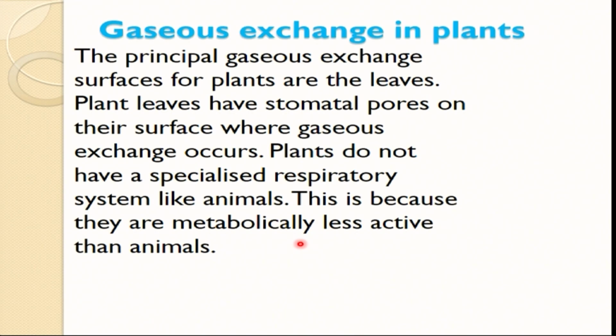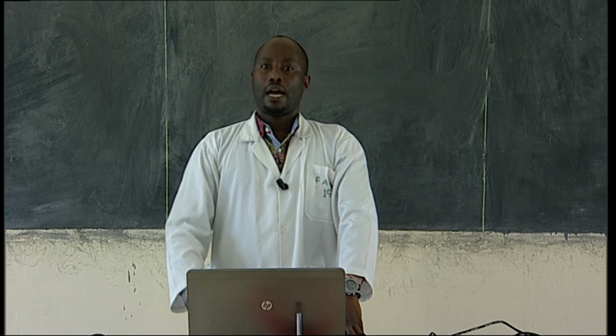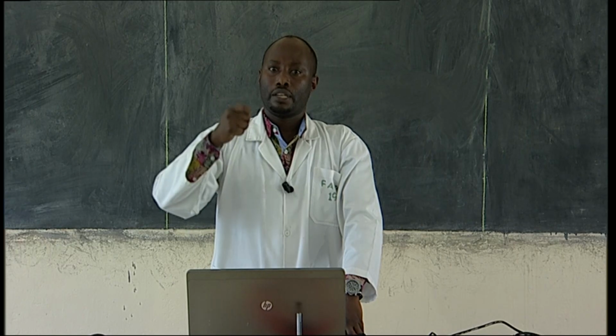The principal gaseous exchange surface for plants is the leaves. Most plants carry out gaseous exchange using an organ, which is the leaves. Plant leaves are the site for gaseous exchange. What makes the leaves the site?